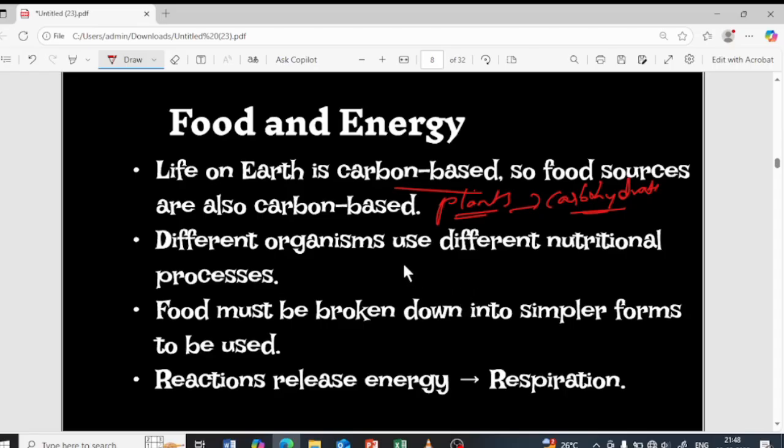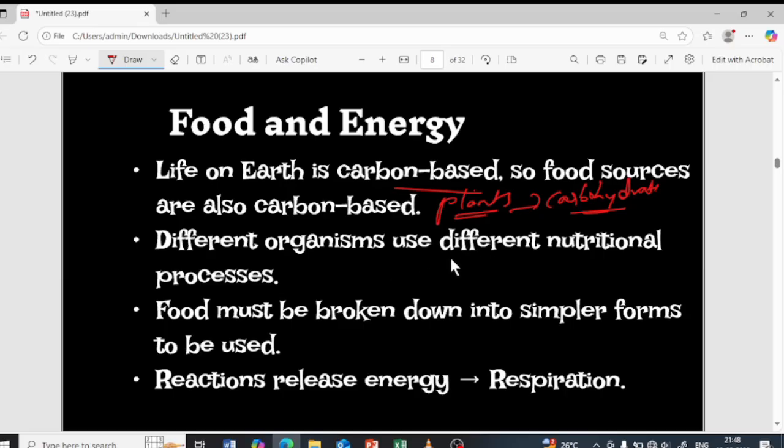Again, we are going to learn in detail about all of this, but in general, I'm just making the point clear that life on earth is basically carbon based.